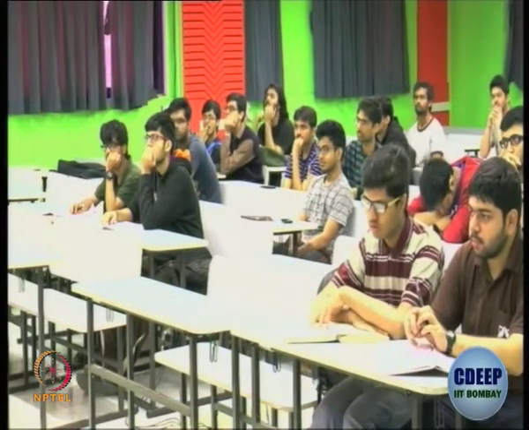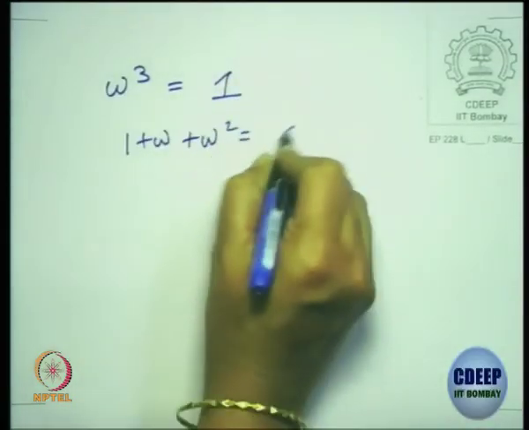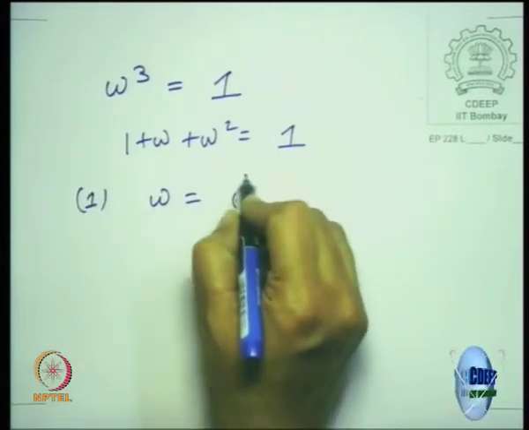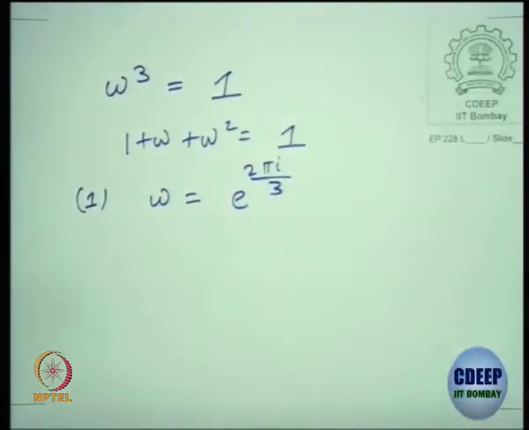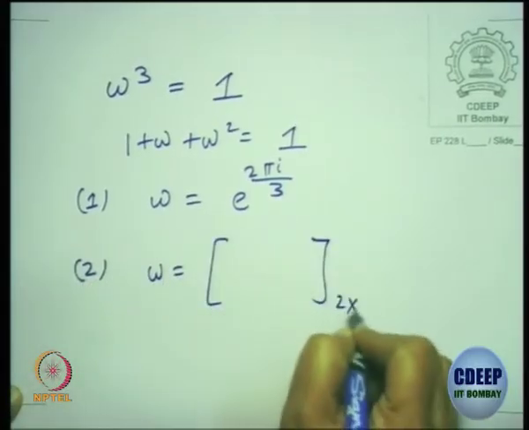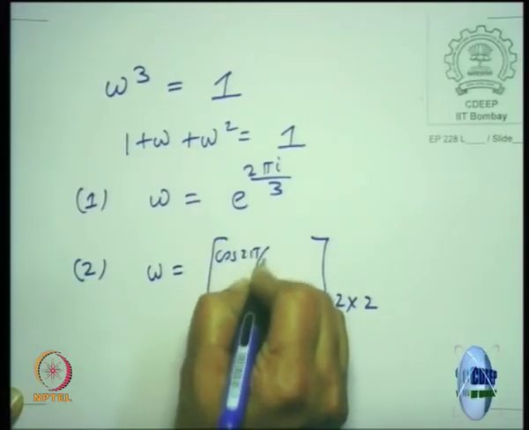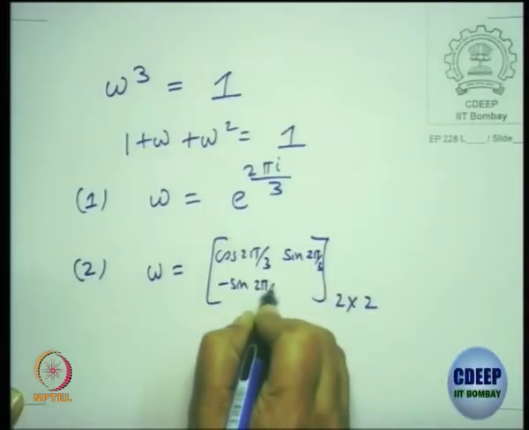This is what we call a representation. Omega cube equal to 1 and 1 plus omega plus omega squared equal to 0. I can denote one representation as e to the power of 2 pi i by 3. The second representation is omega written as a 2 cross 2 matrix: cos 2 pi by 3, sin 2 pi by 3, minus sin 2 pi by 3, cos 2 pi by 3.